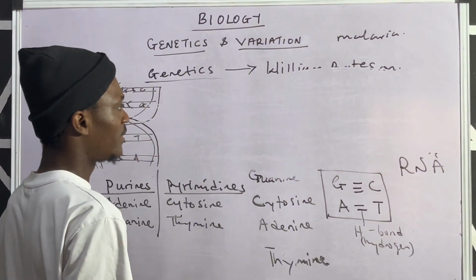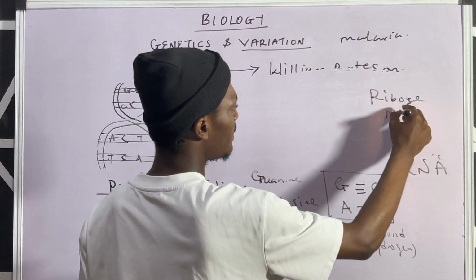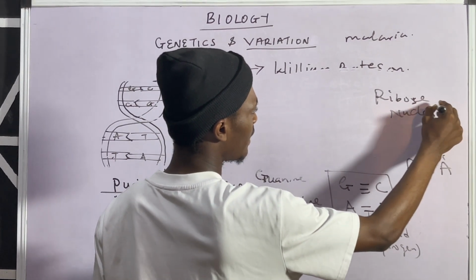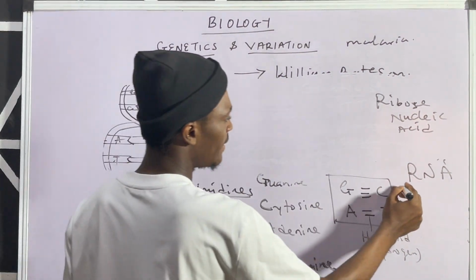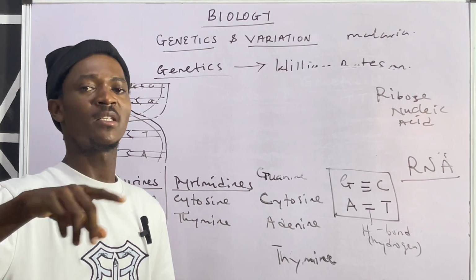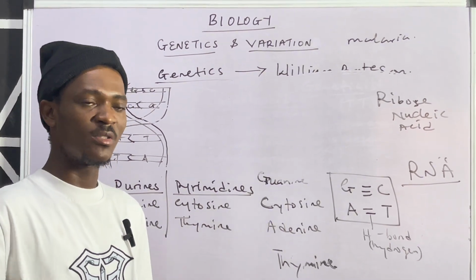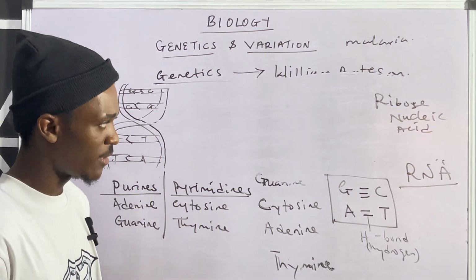RNA stands for ribose nucleic acid. All right. Now, this RNA is found in the nucleus, talking about the nucleoplasm, the environment of the nucleus. While DNA is found in the gene. You get the point now.